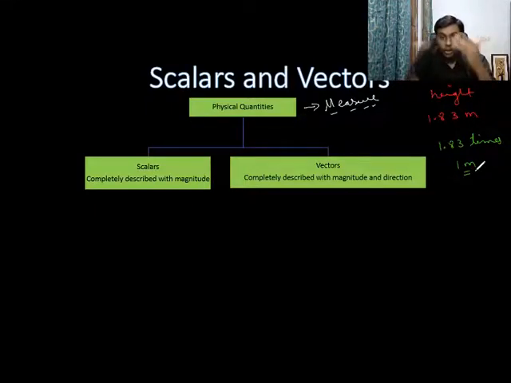I'm comparing your height to 1 meter and I'm saying your height is 1.83 times 1 meter. So I know 1 meter very clearly. I know how much is 1 meter. And I'm saying your height is 1.83 times that 1 meter. So we compared it to a standard. If we can do this, then such quantities are called physical quantities.